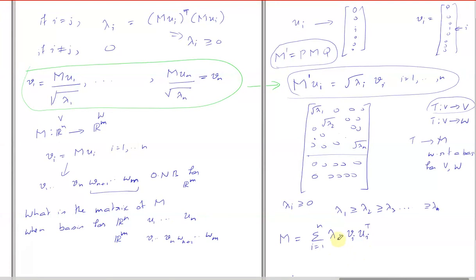Any matrix M can be written in this form. This is called a singular value decomposition.